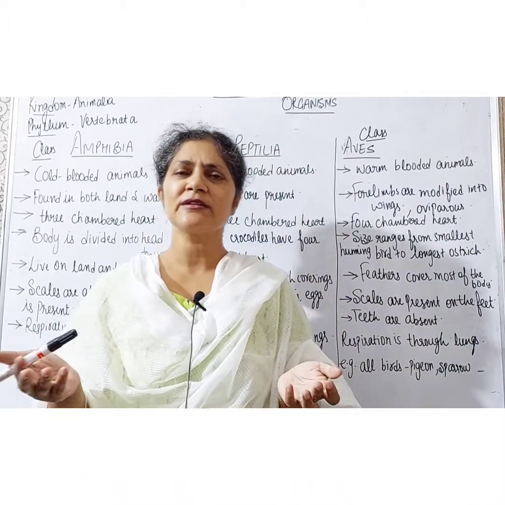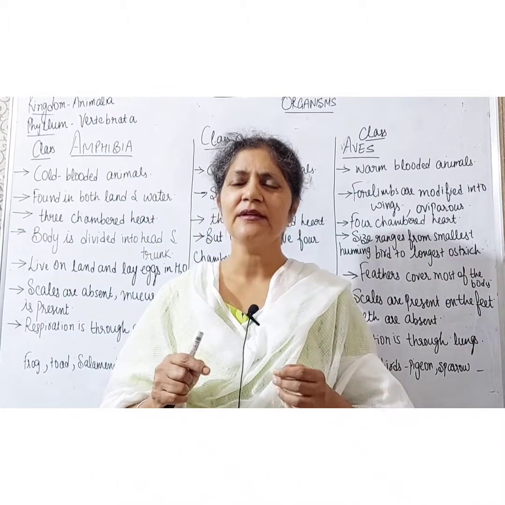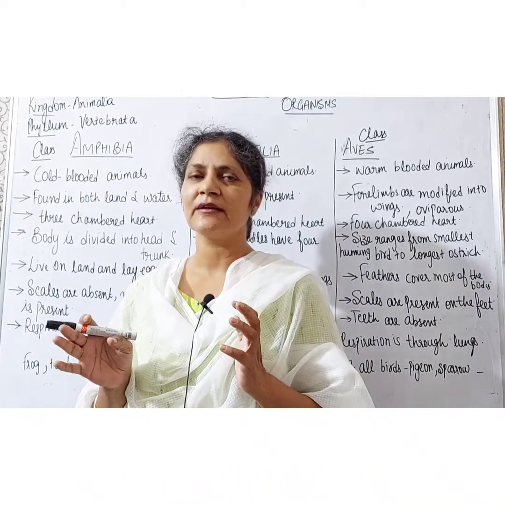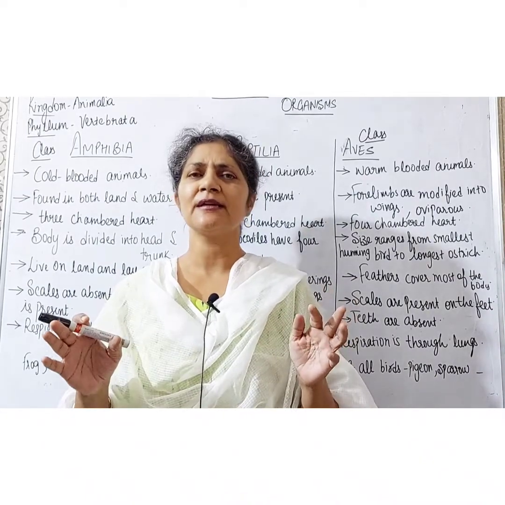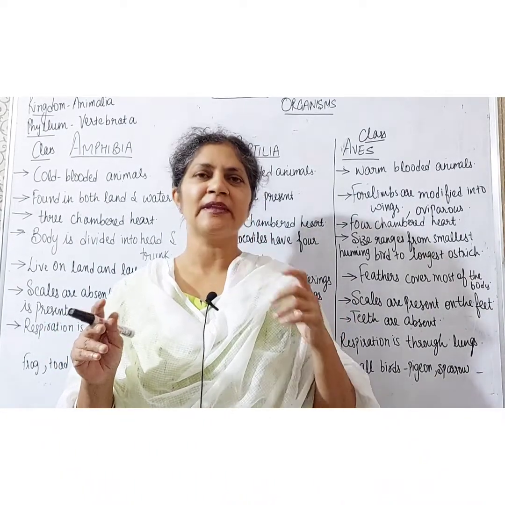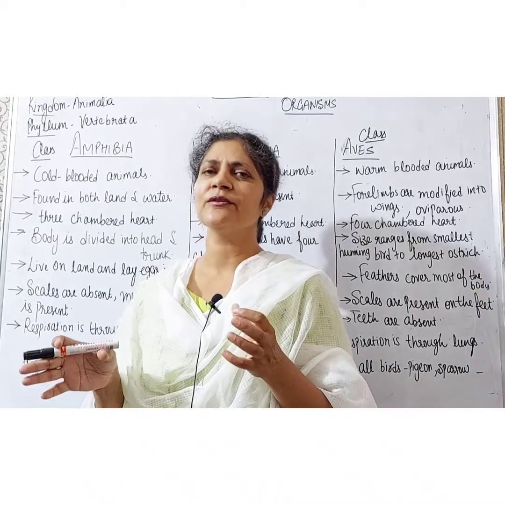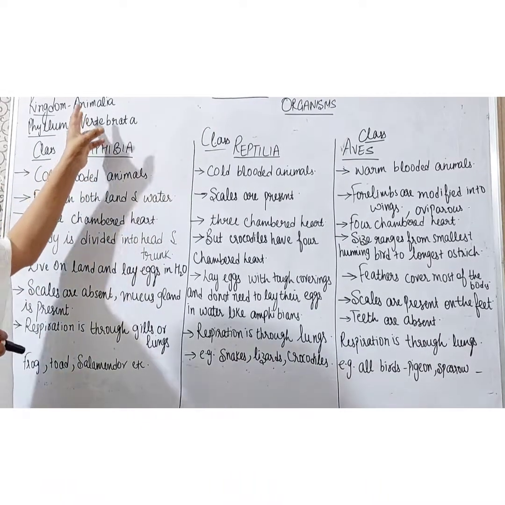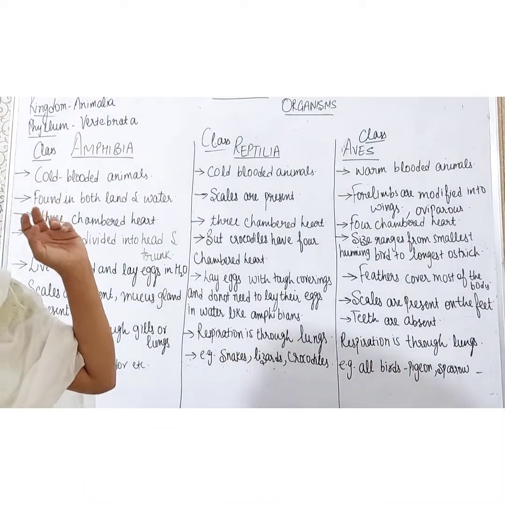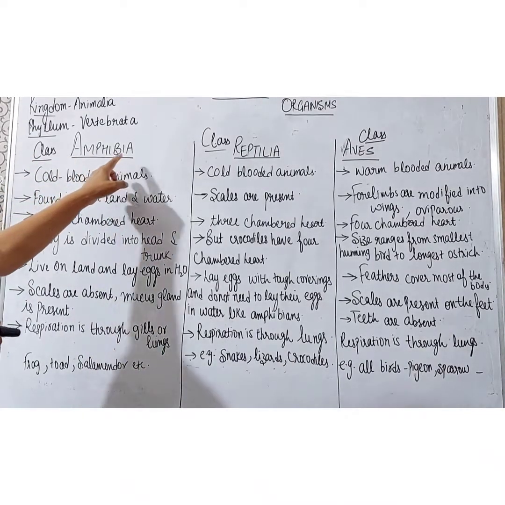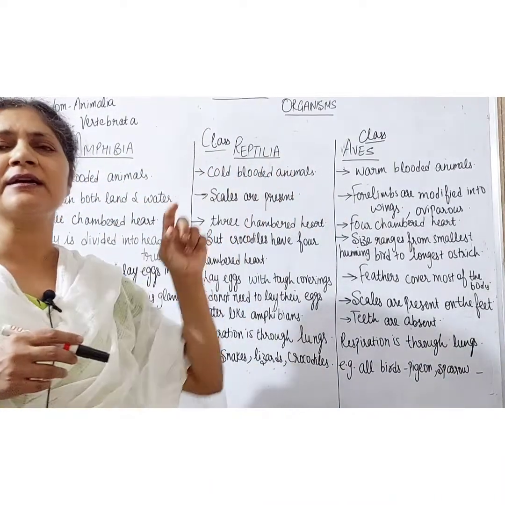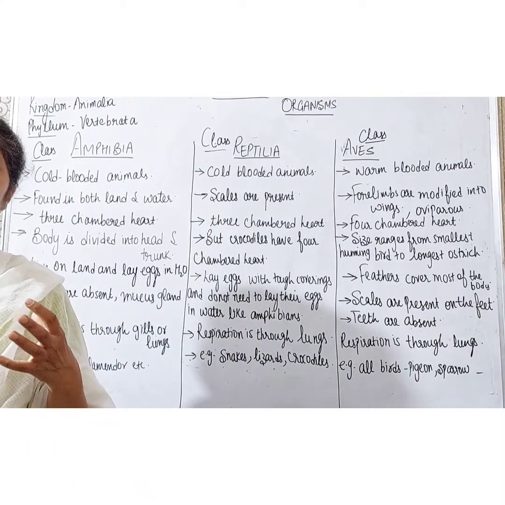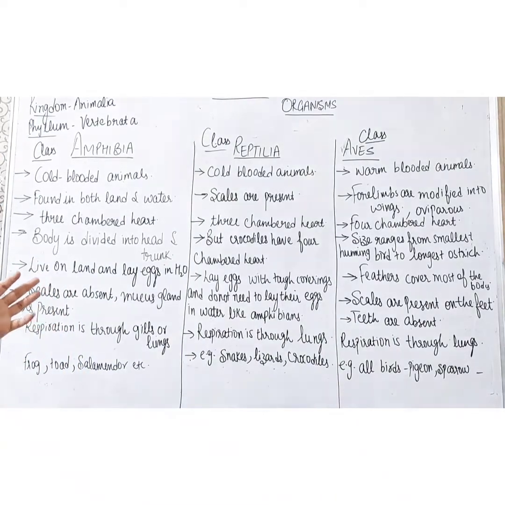Students, in the previous lectures, we were discussing the chapter Diversity in Living Organisms. In that, we discussed various kingdoms, various phyla and various classes. Now, in continuity of those lectures, today we are going to discuss three different classes of the phylum Vertebrata and the kingdom Animalia. These three classes are class Amphibia, class Reptilia and class Aves. We are going to discuss the basic features of the animals belonging to all these three classes.